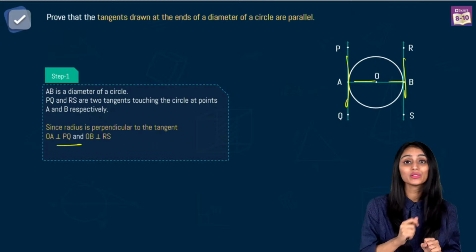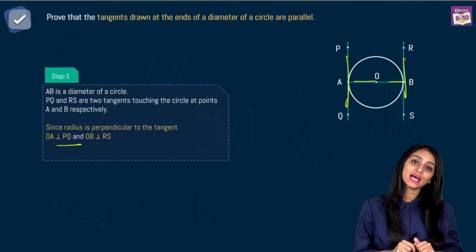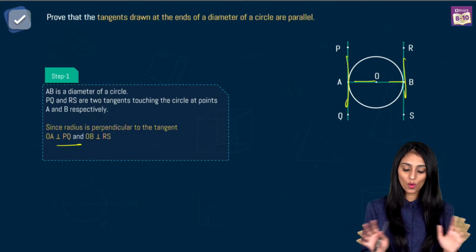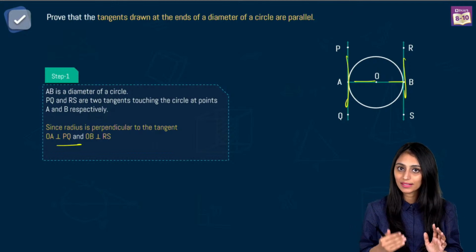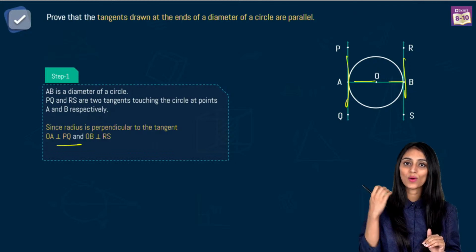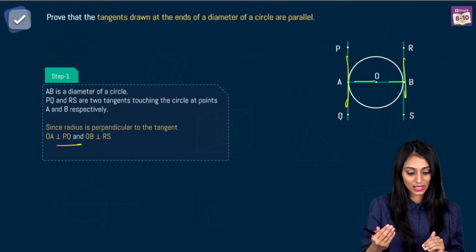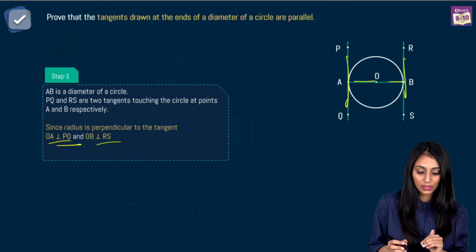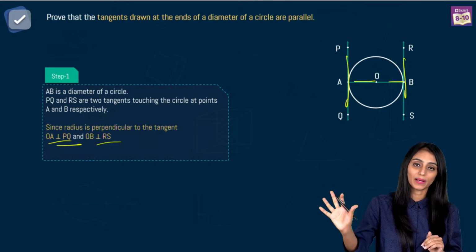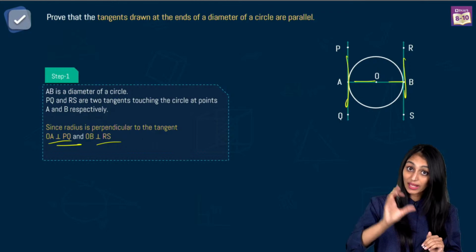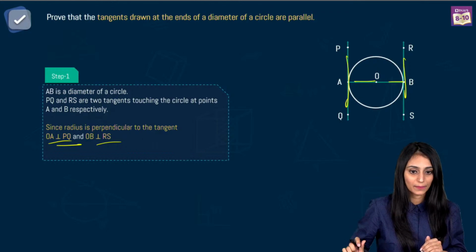Do not forget to give the reasoning. Sometimes I have seen that students would give all the steps properly, but they would not mention the reason why we are writing this, why we have applied this particular step. They would simply say it is perpendicular. So you have to mention that radius and tangent are perpendicular at the point of contact.